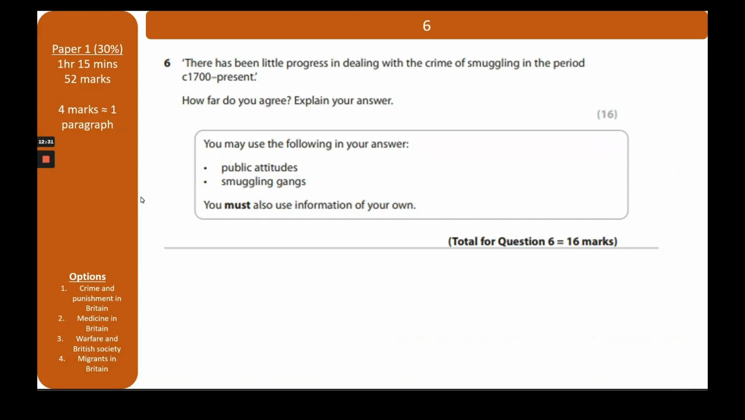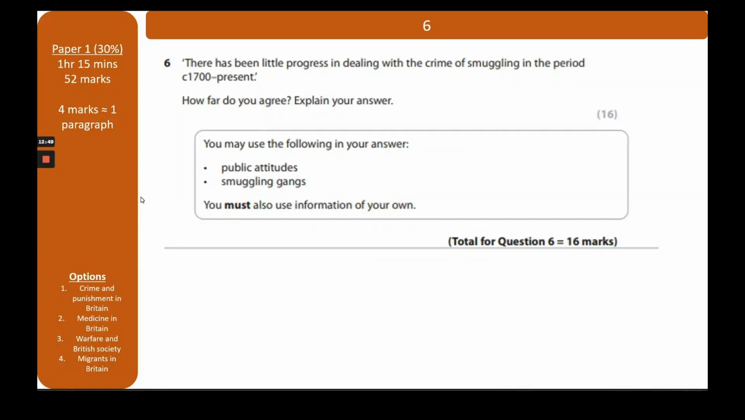Okay, and this is question 6. So again, you pick 5 or 6. You don't do both of them. And again, this question in normal exams will be worth 20 marks. Remember, your paper is worth 52. It's a really important question.